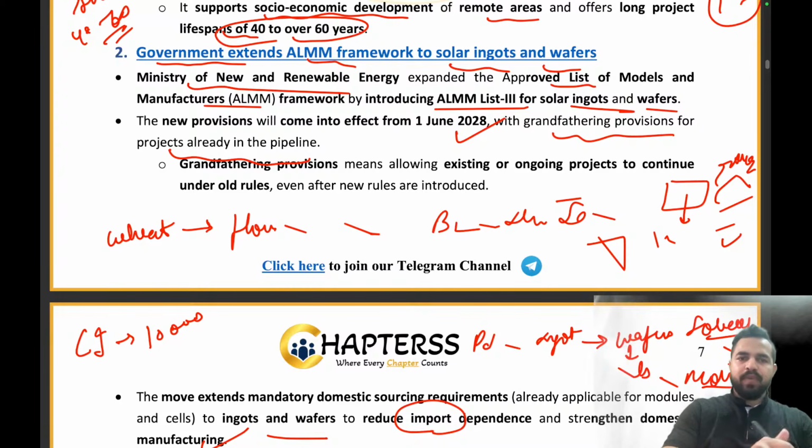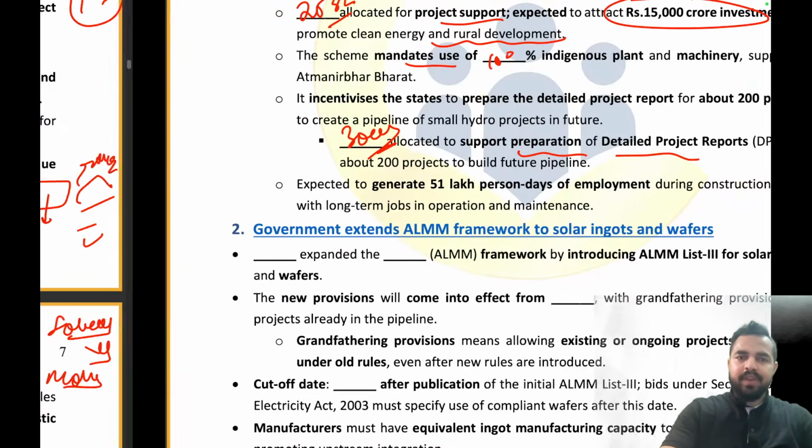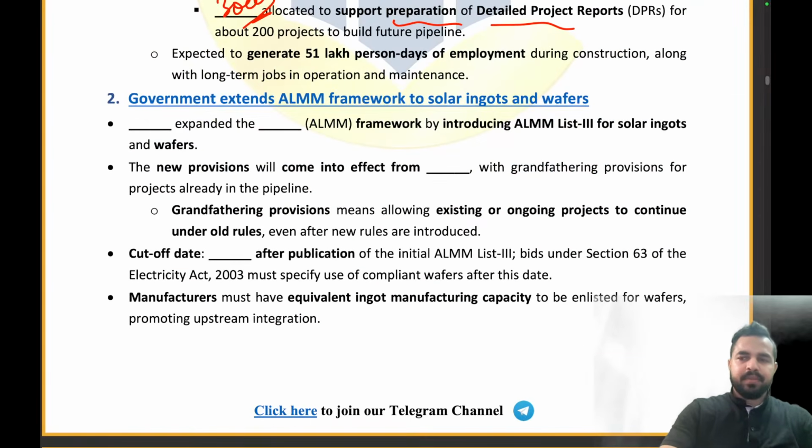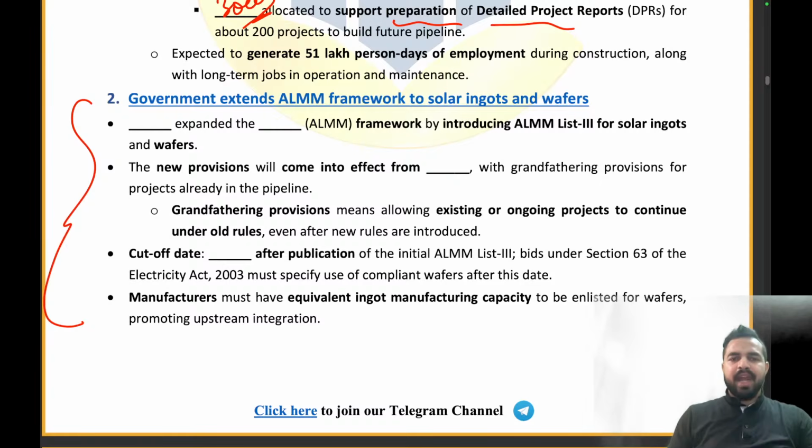So now let's try to move ahead. First of all, please remember the full form of ALMM also, that is the approved list of models and manufacturers. Clear everyone? So let's start. So please quickly answer these questions in the chat box. Dash expanded the Dash ALMM framework. What is the name of that? That is the Ministry of New and Renewable Energy. Expanded the ALMM framework. What exactly ALMM stands for?